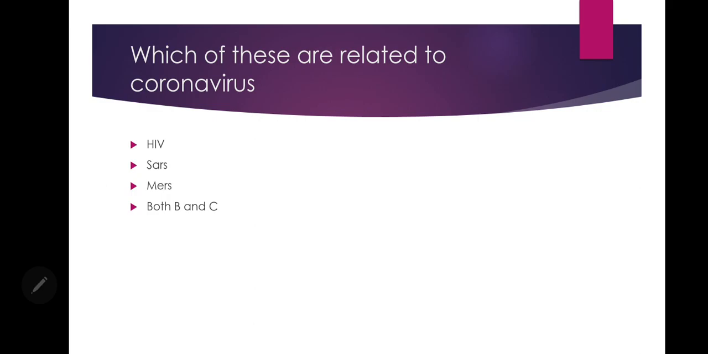Next, which of these are related to COVID-19 or coronavirus? A. HIV, B. SARS, C. MERS, D. both B and C. So the answer to this question is not only SARS but also MERS. So D, both B and C.